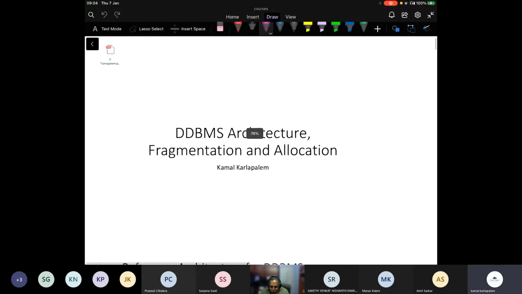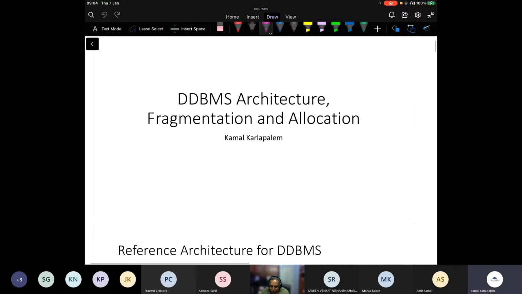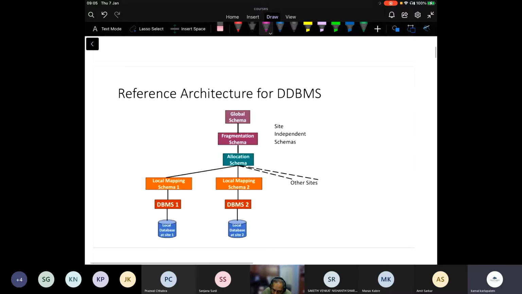Okay, so what we are going to focus on today is distributed DBMS architecture, fragmentation and allocation, and more importantly, we'll be looking at the notion of transparency. In regular parlance, it is also known as independence. That is, physical data independence, logical data independence, and this is more of a generalization of those aspects. As I said, keep asking questions whenever you feel like.